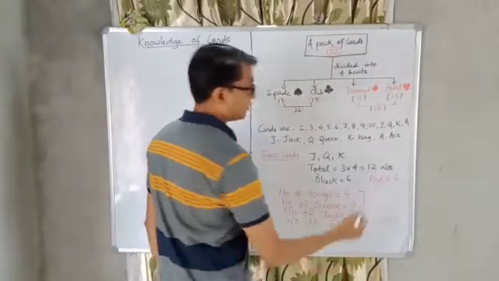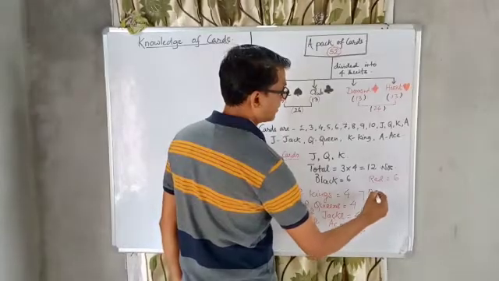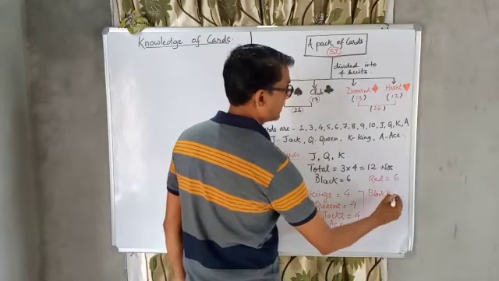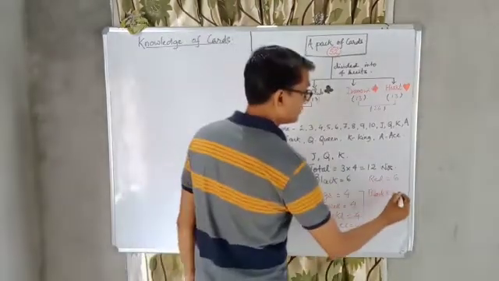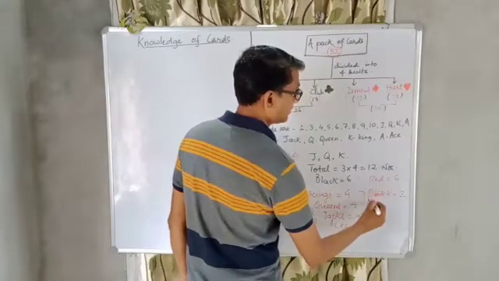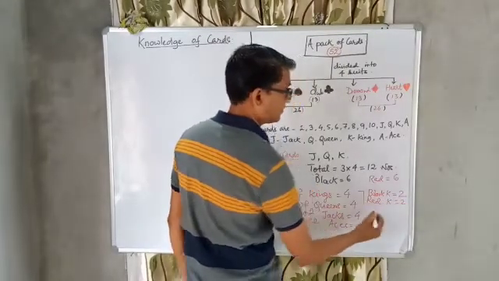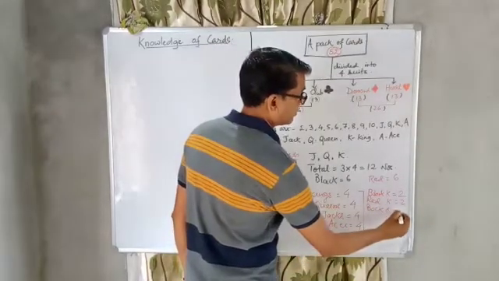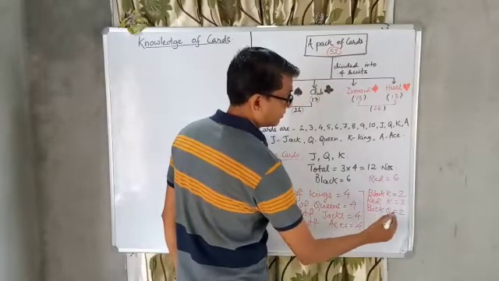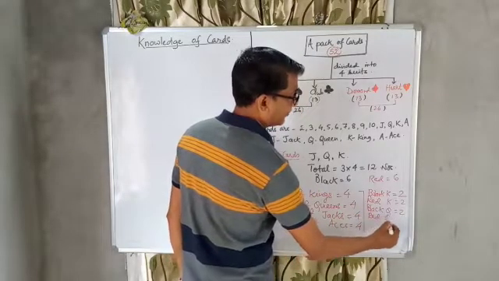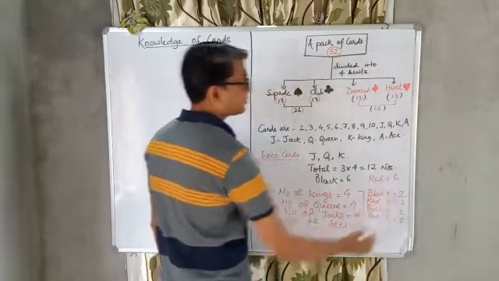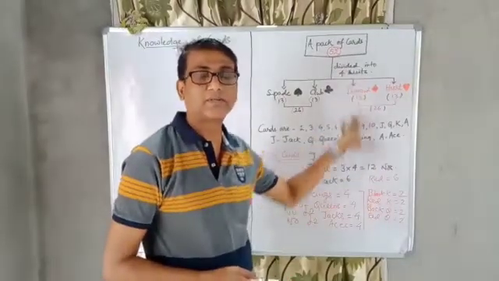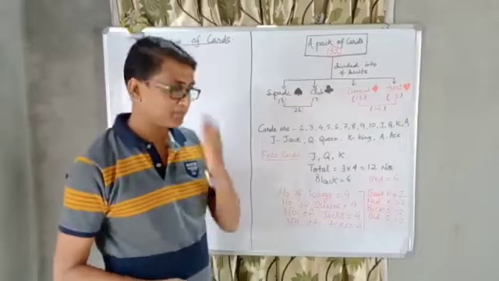Out of this, how many are black? Black king, how many? 2. Red king, 2. Then black queen, 2. Red queen, how many are there? 2. In this way, we have to find out, and we have to keep these things in our mind.